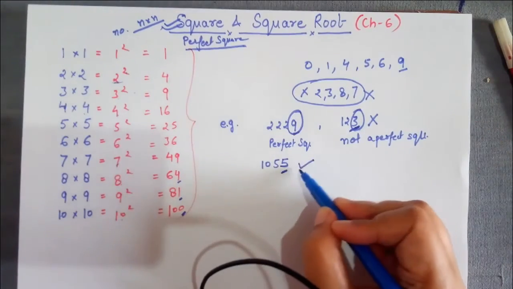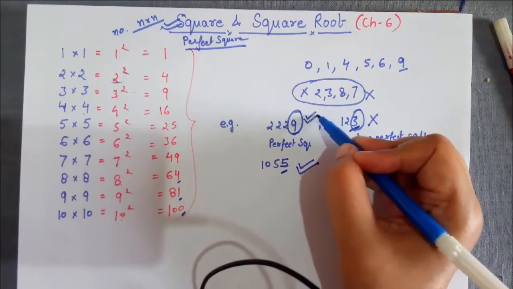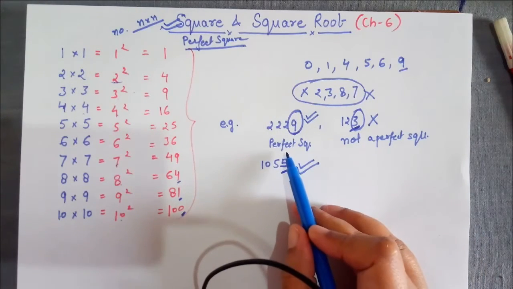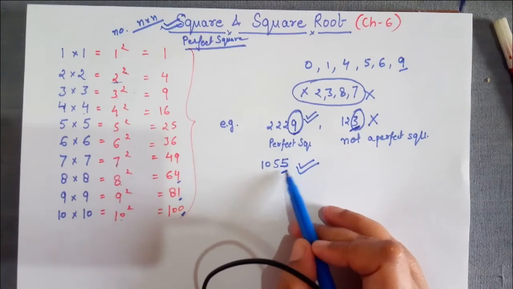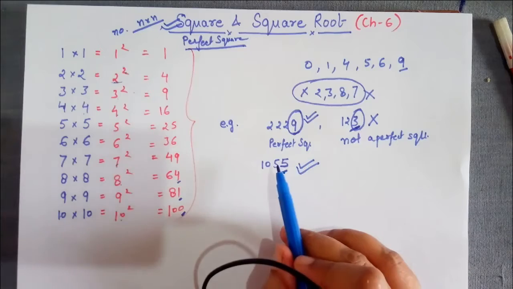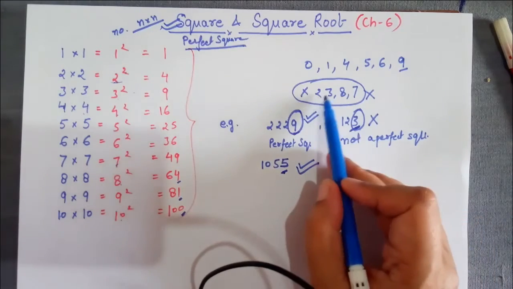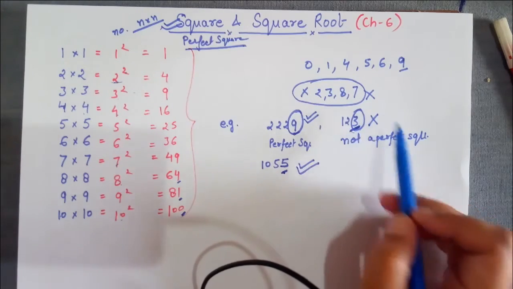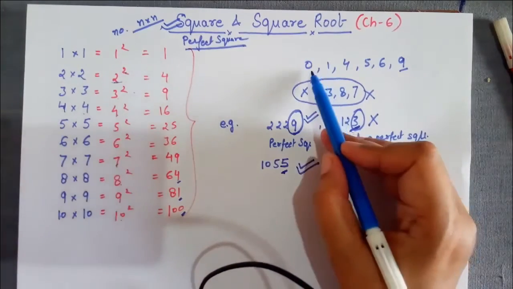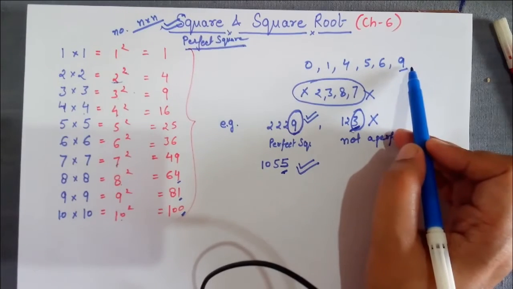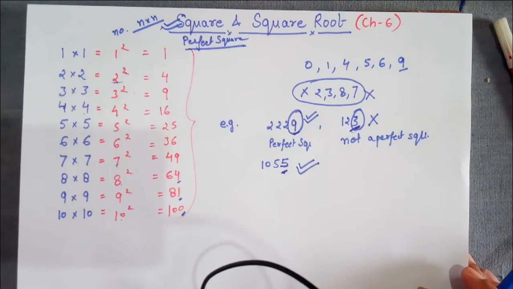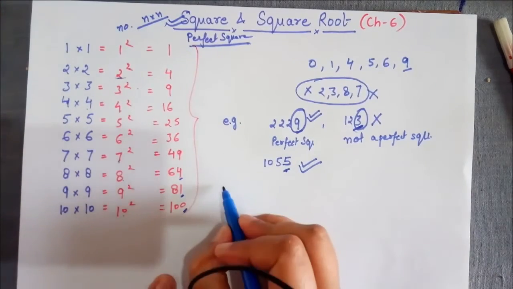So it may be a perfect square of some number. So just by looking at the unit place number or the ending digit, we can say whether it can be a perfect square number or not. If it ends in 2, 3, 8, 7, the number will not be a perfect square, and if it ends in 0, 1, 4, 5, 6, 9, then it may be a perfect square number. Fine.